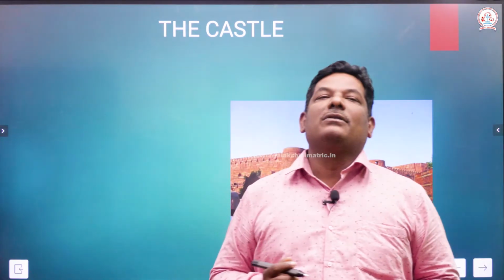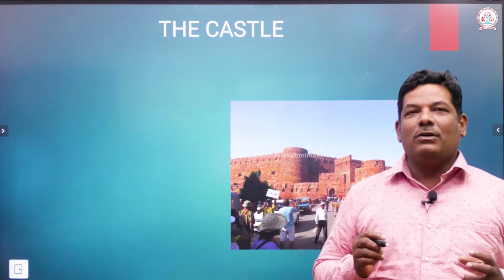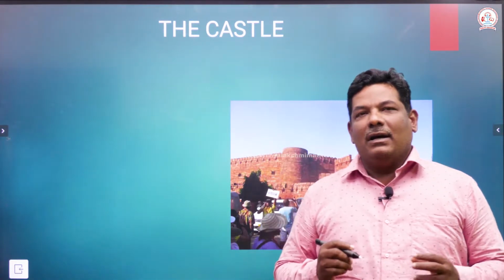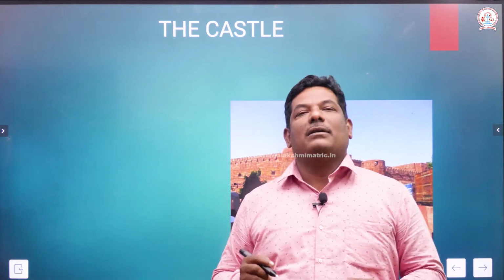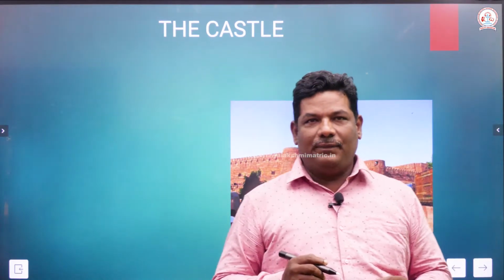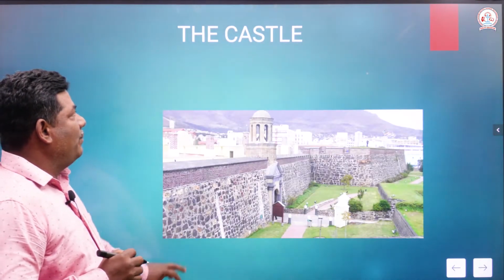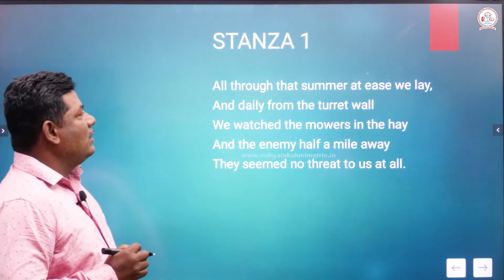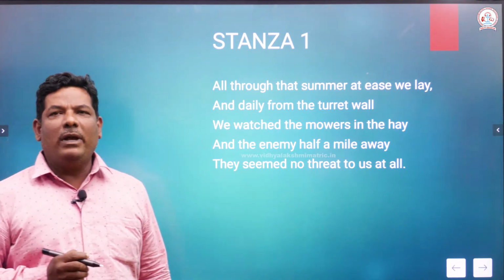Here is a small poem which describes one incident, a defeat in the war. Only one small incident. The narrator of this poem is one of the soldiers who witnessed this particular event. Let us pass on to the first paragraph. Stanza number 1: All through that summer at ease we lay.